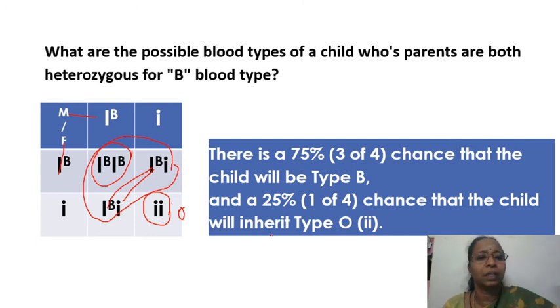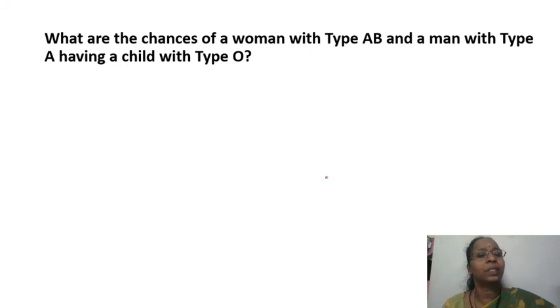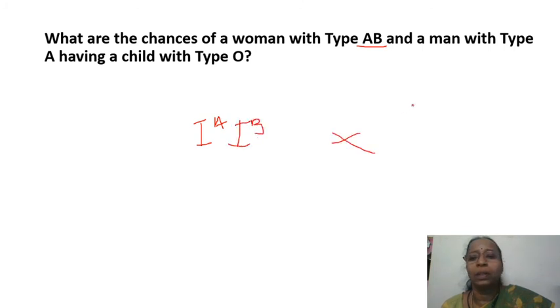25% homozygous recessive. And the next question which we are going to see is, what are the chances of a woman with type AB and a man with type A having a child with type O? So you know AB means IA and IB, crossed with a man having A, okay?